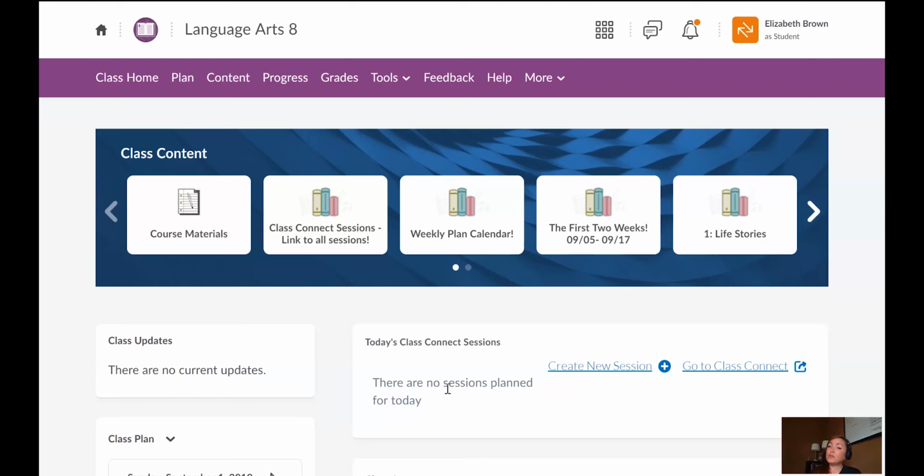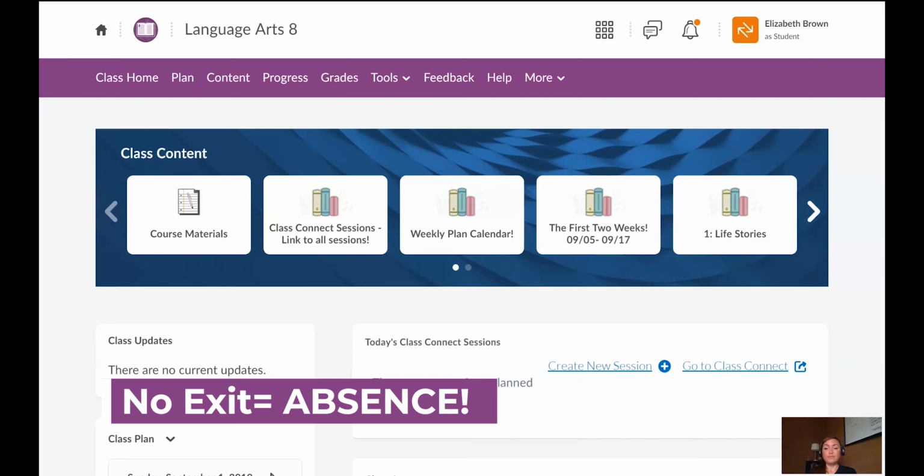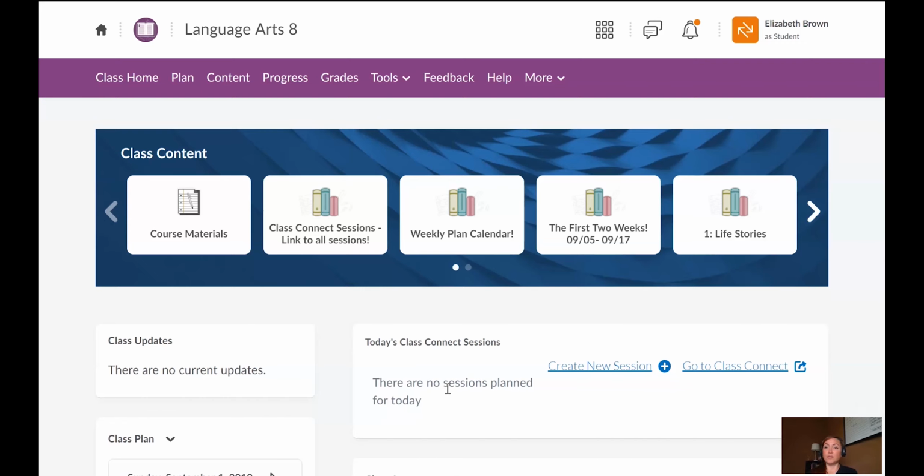And that's how you're going to be marked present for the day. If you do not complete the exit ticket, you're marked absent. Okay? So you'll notice from the syllabus review, the syllabus is going to talk about this a little bit more. Your syllabus quiz is going to talk about this a little bit more. But I will look at exit tickets for the week prior on Sunday at 6 p.m. 6 p.m. on the dot.